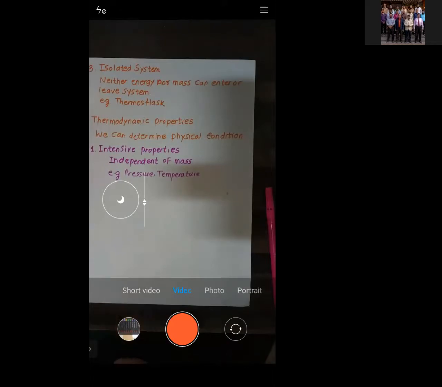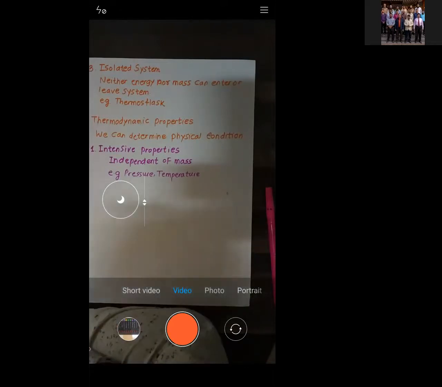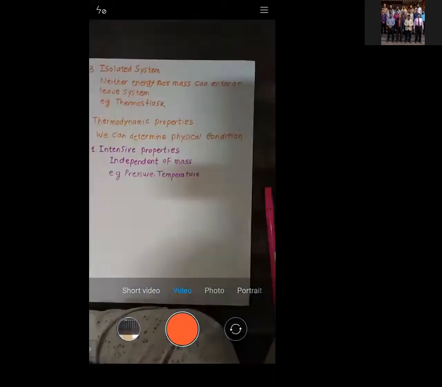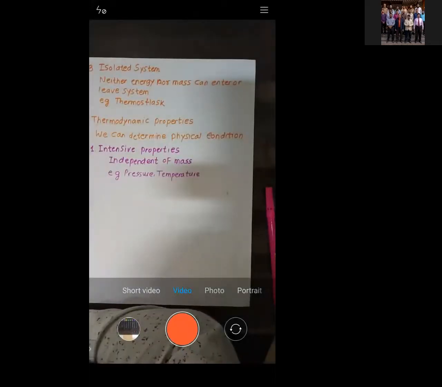Let's say I have 1 liter of water at 100 degrees Celsius. Out of that 1 liter, I remove half a liter. If I measure the temperature of that half liter, I will again get the same temperature, 100 degrees Celsius.